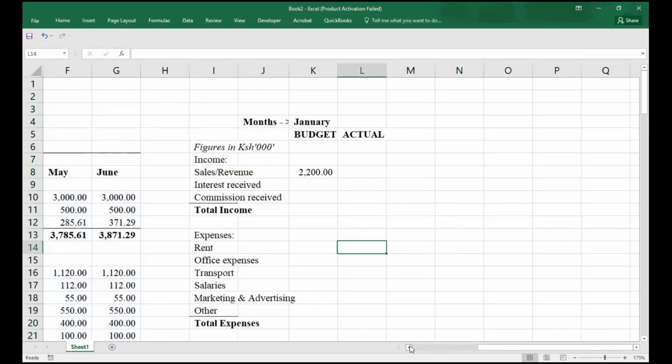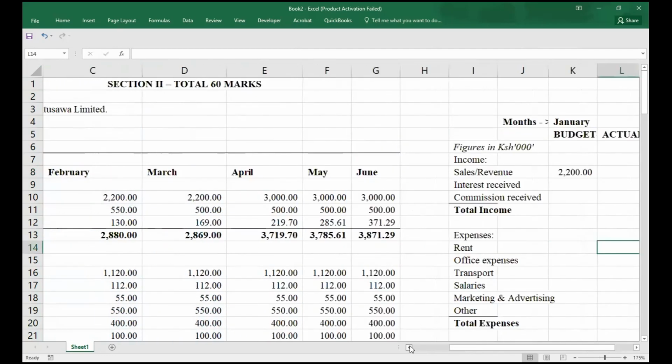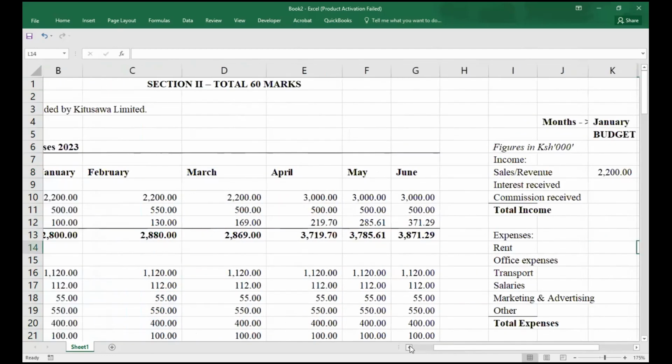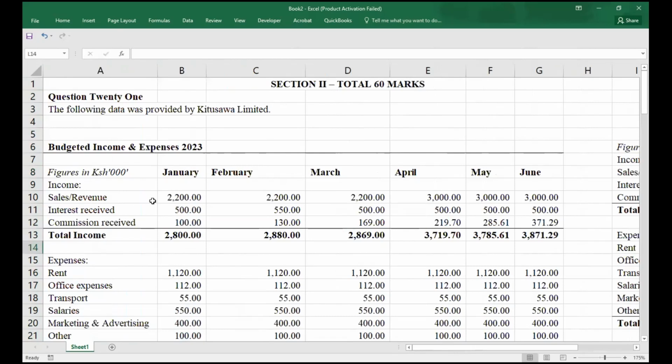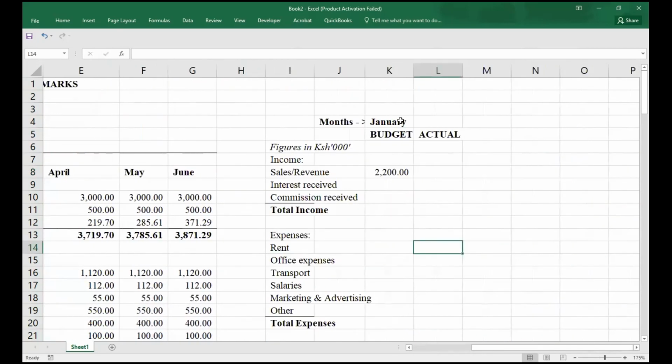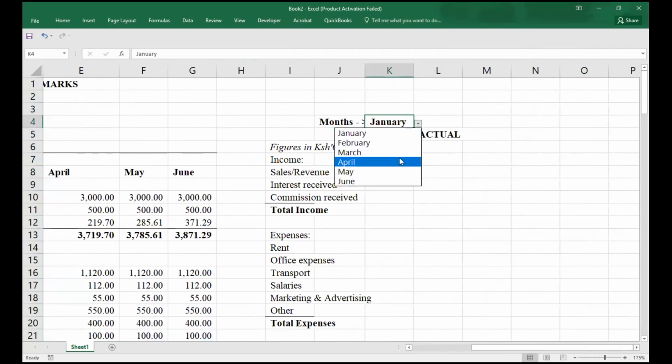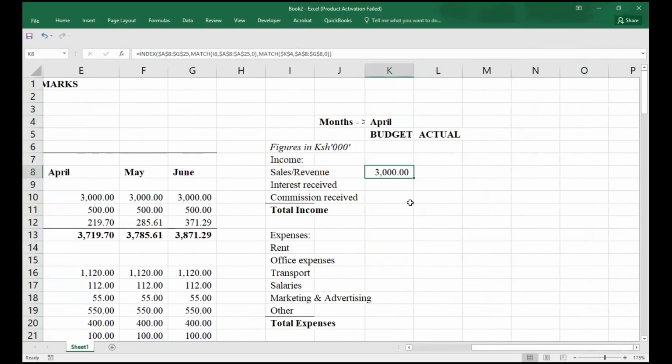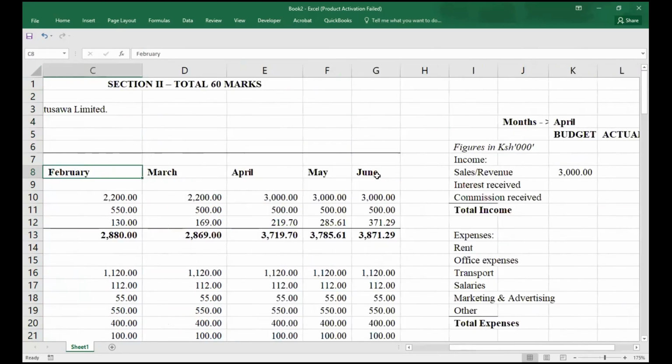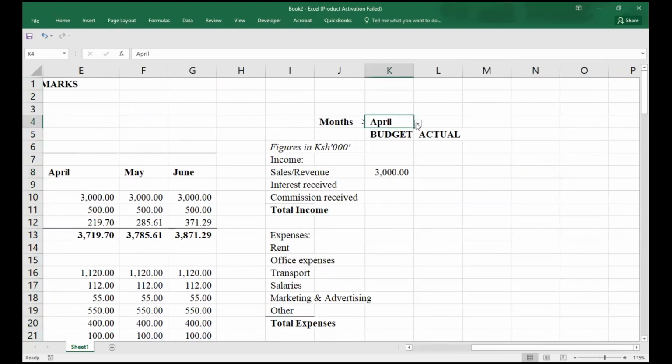under each period year. If you come to January, you see January sales revenue is 2,200, right? If I select another period, say April, you see it will just fetch for us April. You come and confirm April is 3,000. If you want June, the same procedure will apply. You just pinpoint, you just pick your values there.